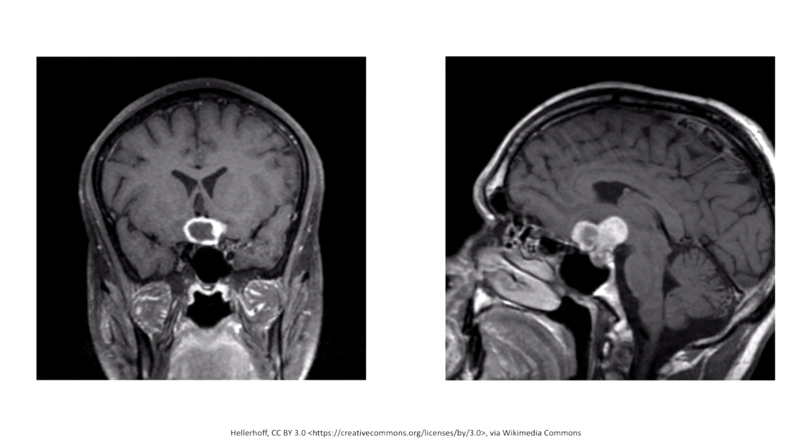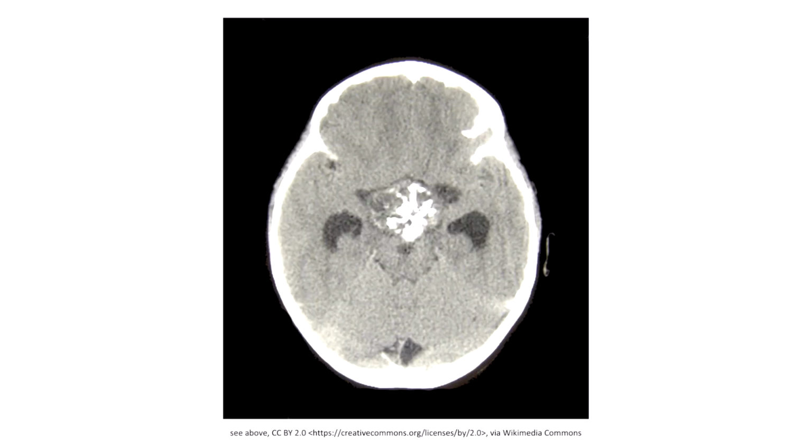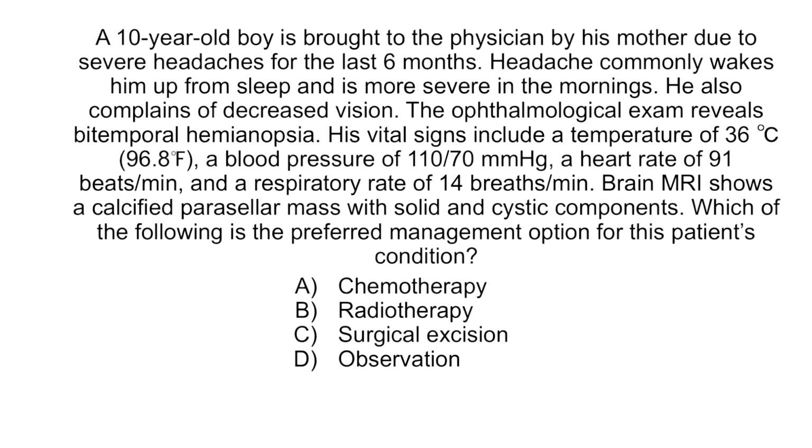Here is a head MRI of a patient diagnosed with craniopharyngioma. Note that this tumor has cystic and solid components. Here is a CT image of another patient diagnosed with craniopharyngioma. Note the calcified cystic lesion in the suprasellar region. Now let's end this lecture with a question.